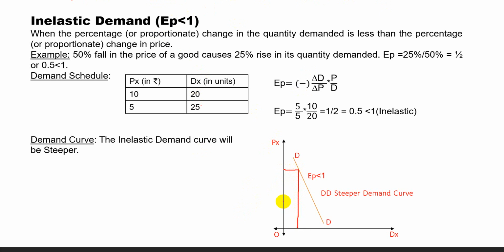For this much change in price, quantity demanded changes this much. So this is the change in price. If we consider the price falls by this, demand increases, which is less than the percentage change in price. So the demand curve is steeper.